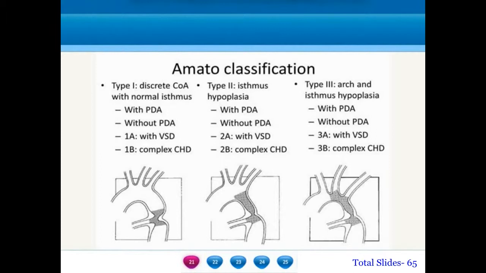Type 3 is much more extensive involvement of the aortic arch, so there will be a coarctation with isthmic hyperplasia and also a distal arch hyperplasia. Again, type 3 can be present with or without patent ductus arteriosus. Type 3A will refer to arch and isthmic hyperplasia with coarctation in the presence of a ventricular septal defect, and 3B will be the more complex abnormalities like TGA, Taussig Bing anomaly, AV septal defects.